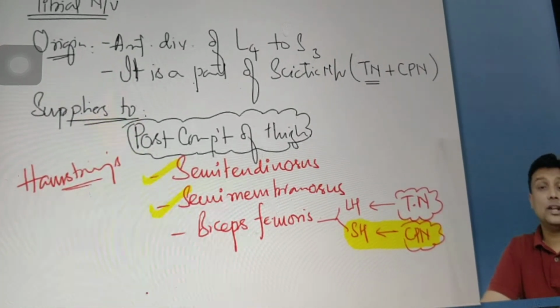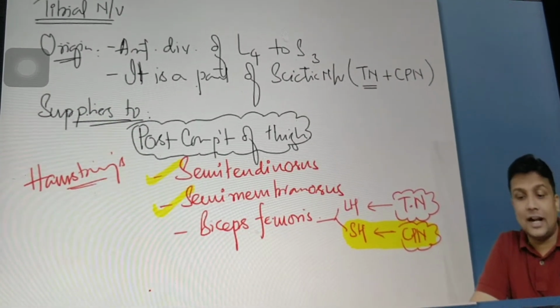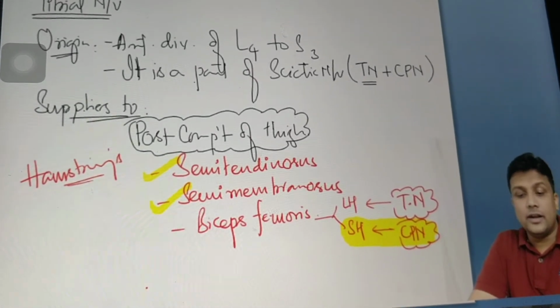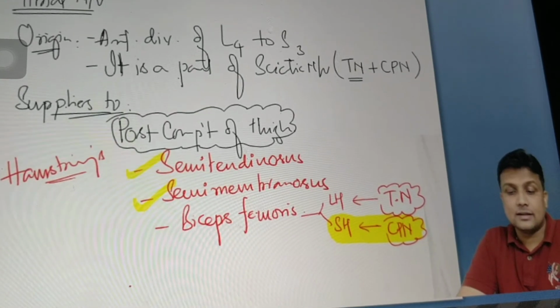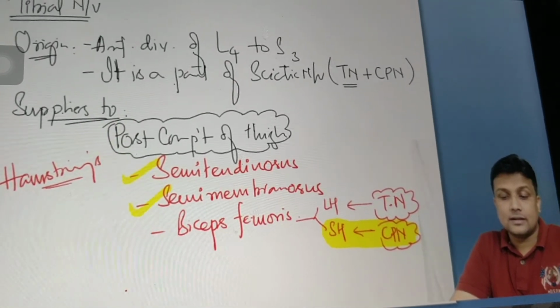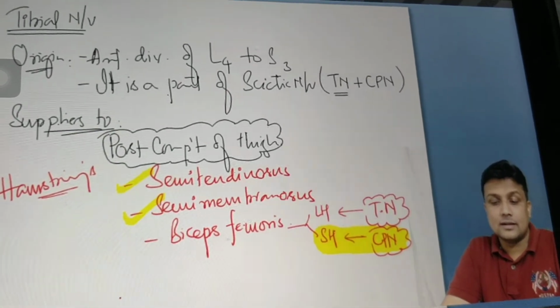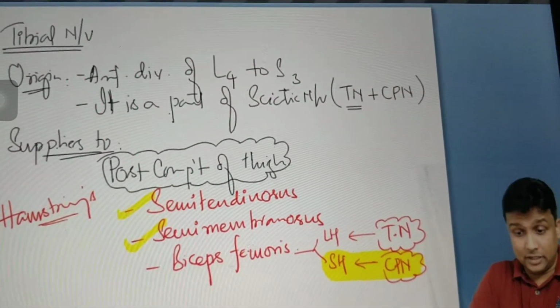The name of the muscle is adductor magnus. Obturator. Wow, very good. I'm really happy.